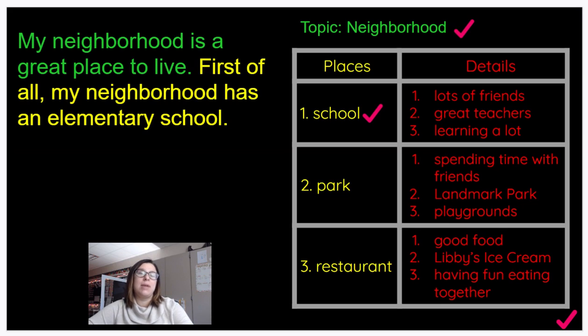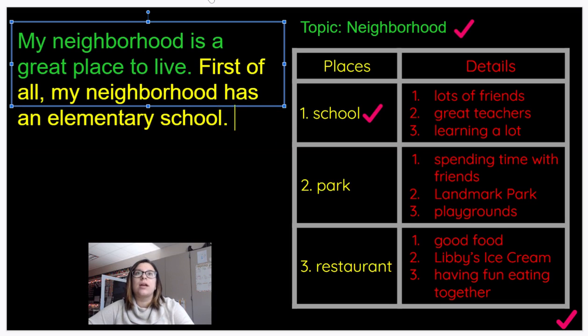Do I write about my next big idea, places, or do I include details about the school? I need to include details about the school. We need to add more information about our first big idea. So, my plan reminds me that I want to write about my friends and my great teachers. My plan is a reminder or tool to help keep me on topic. Now, since my plan does not have complete sentences, my job is to use my thoughts or ideas on the plan and generate complete sentences in my writing.